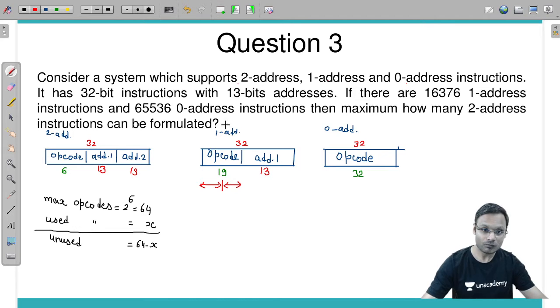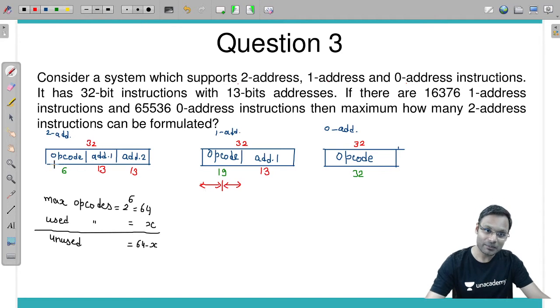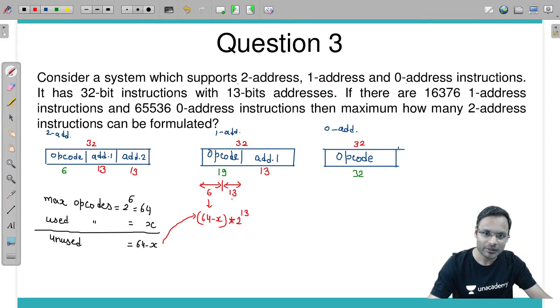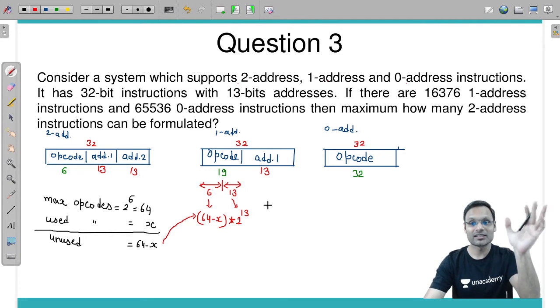Look at this. So 19 bits you need to divide into two parts. First part should have exactly the same bits as the previous level opcode, 6, and remaining 13 as it is. From these 6 bits, how many unused combinations are we getting from the previous level? 64 minus x into 2 power 13, all the combinations of the remaining 13 bits. These are the maximum one address instructions.